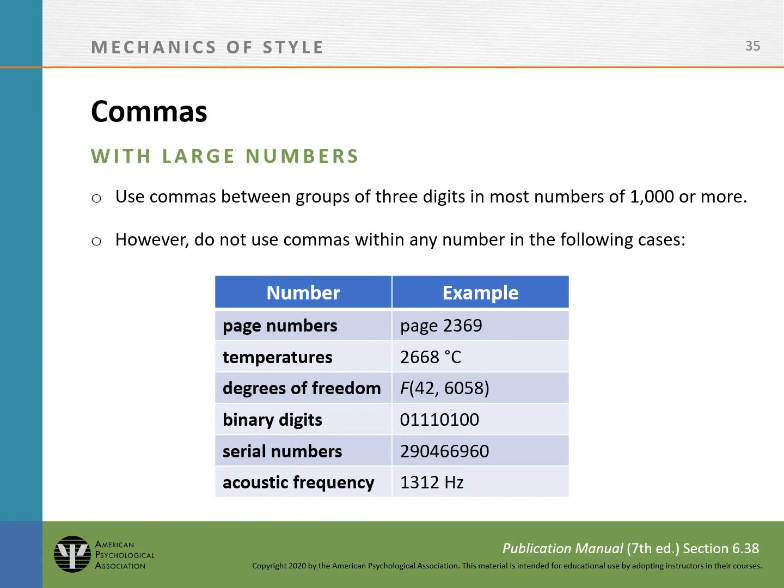Use commas between groups of three digits in most numbers 1,000 or more. However, do not use commas within any number in the following cases: page numbers, temperatures, degrees of freedom, binary digits, serial numbers, or acoustic frequencies.